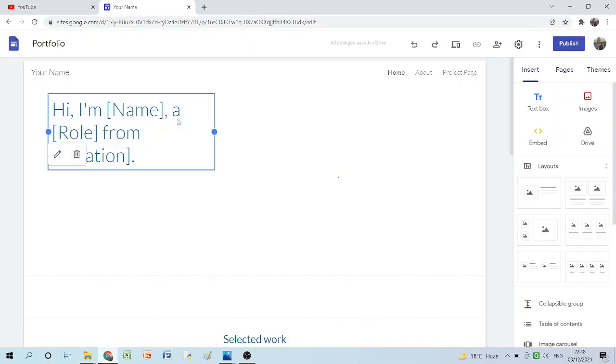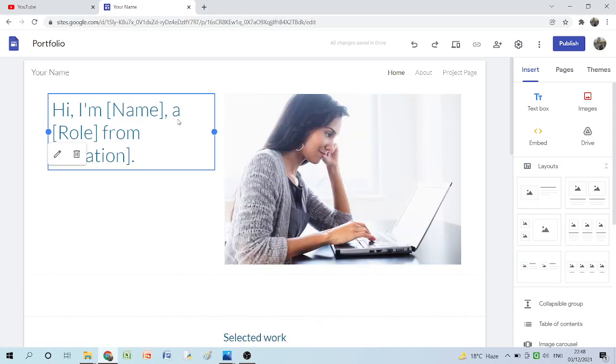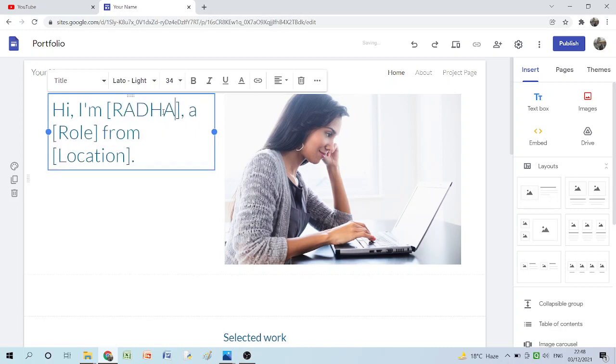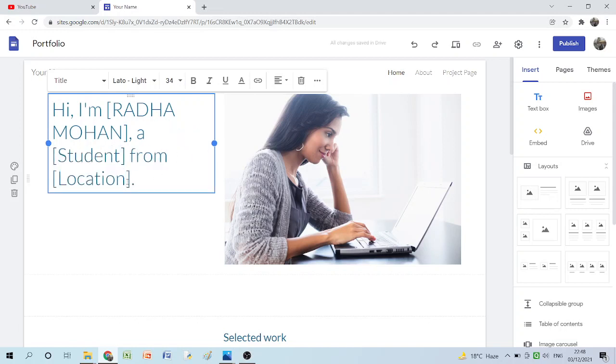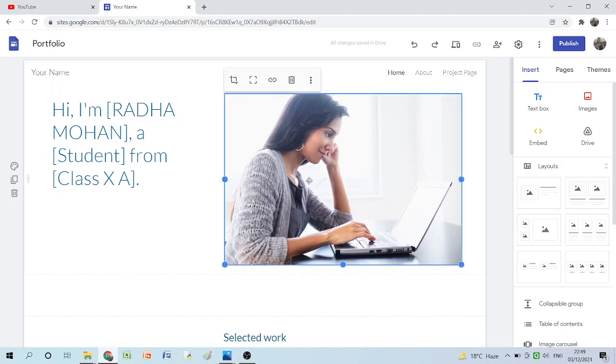Now I'm going to talk about this particular website in detail so you can get an idea of how much effort you need to give here so you can have a better portfolio. Here, you can put your name. Similarly, a role, meaning you are acting as a student. You can write here student from class 10A, or you can even write your school name. There is a picture beside this.